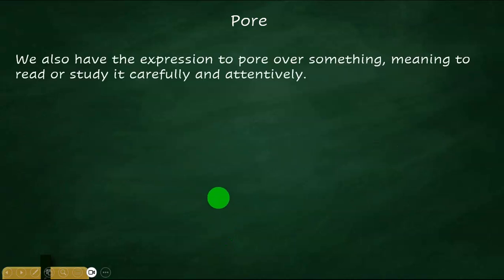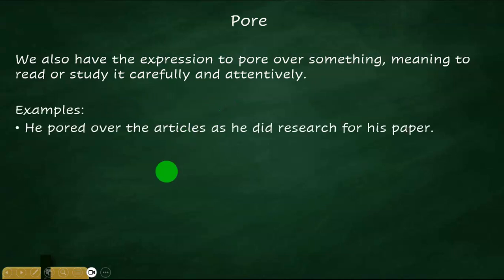Now there's another meaning. We also have the expression to pore over something. Now that's the second meaning of the word pore, which is P-O-R-E and not P-O-U-R. To pore over something means to read or study it carefully and attentively. Example: he pored over the articles as he did research for his paper. That means he studied the articles extensively, right? He went from one article to another.